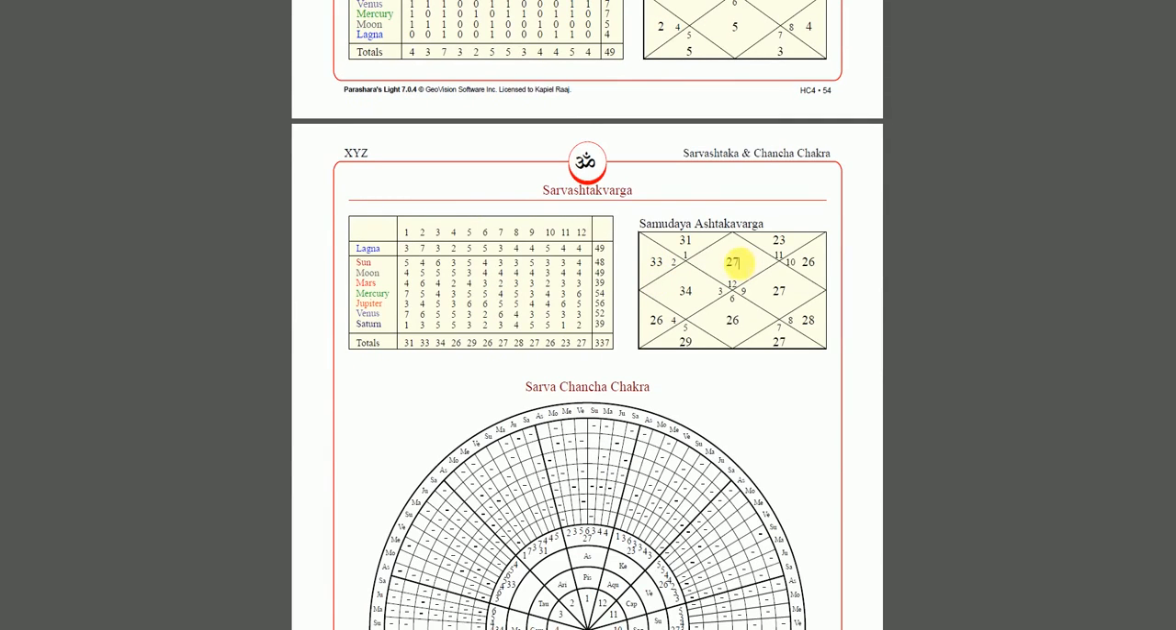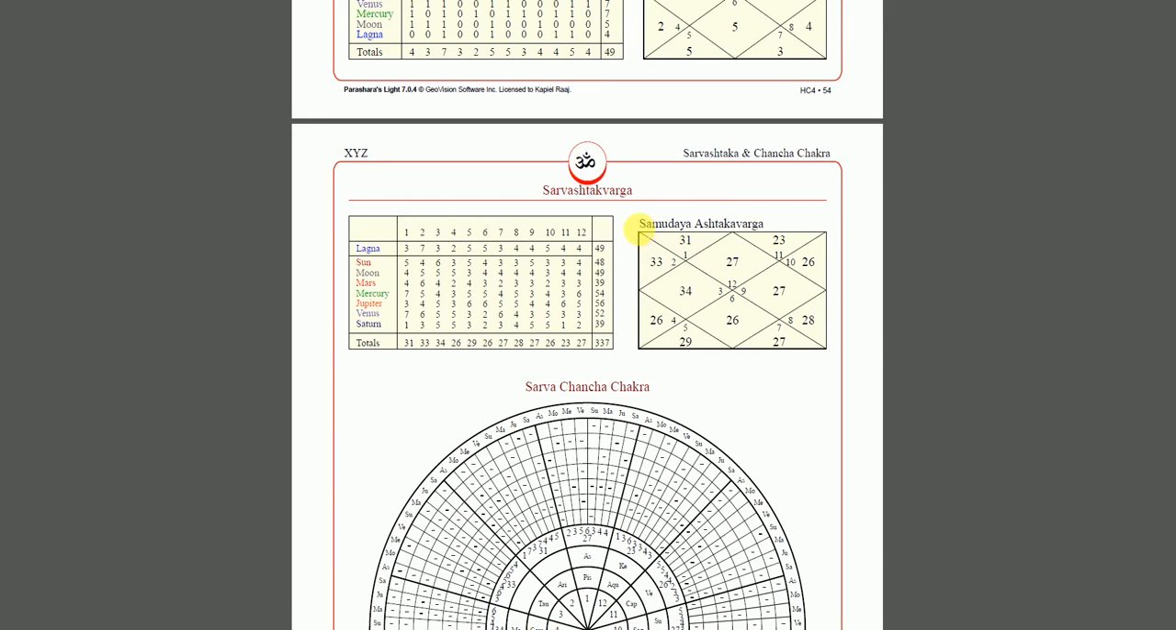This represents the strength of each sign. So the Pisces sign has 27 points. You can get all the way up to 50 points, 55 points. 31 becomes average. Anything above 28 becomes good. So 27, like 31 is great, 33, 34.